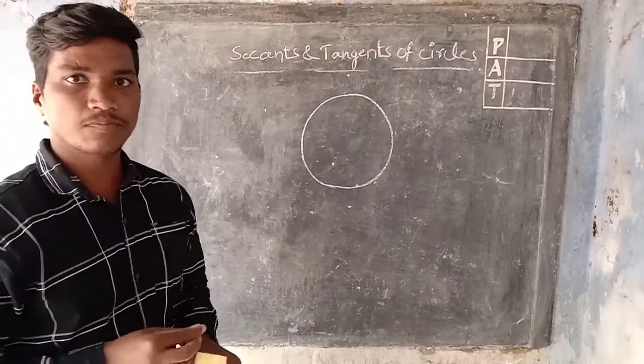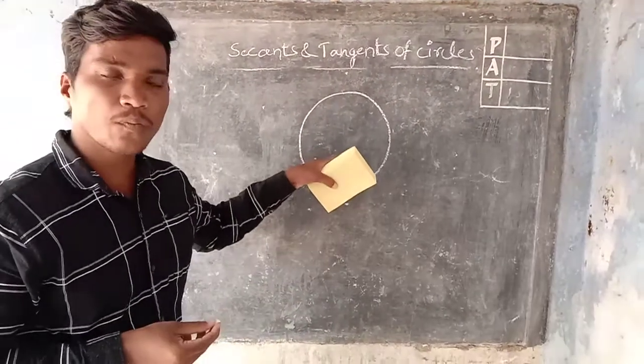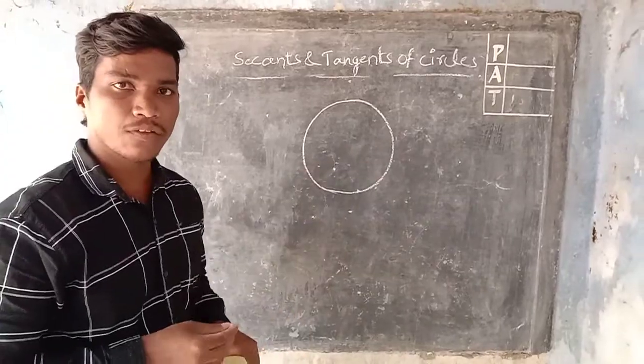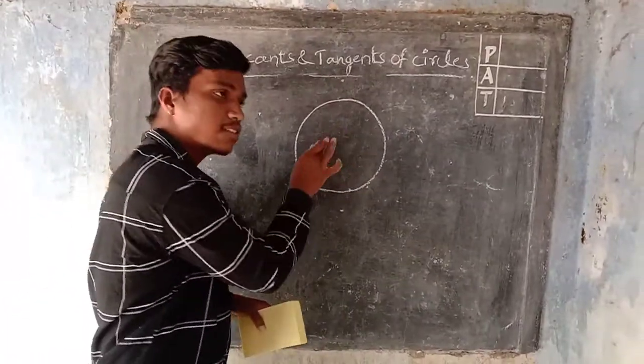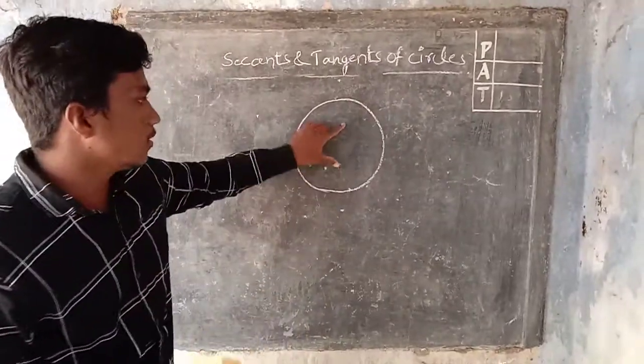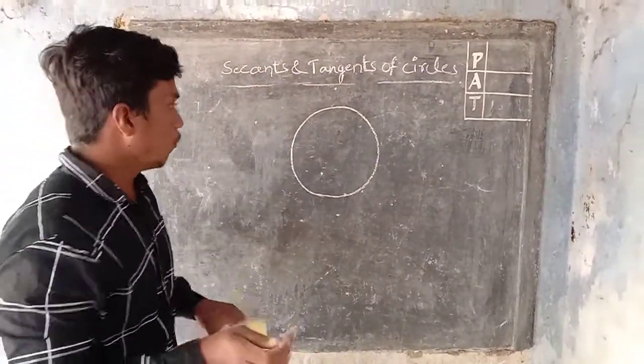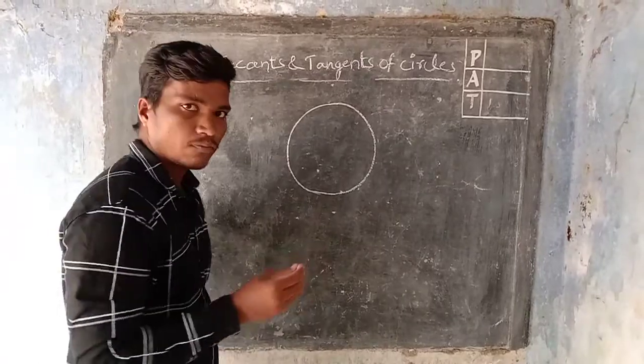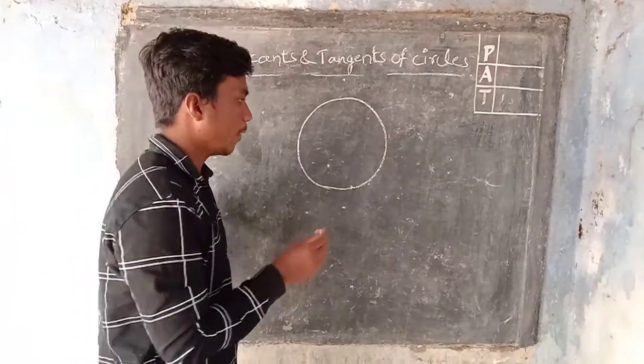This is a circle. Here there is no center marked. We have to find the center of this circle. But how? I will explain that also. This is the center of the circle. We have to draw perpendicular bisectors.